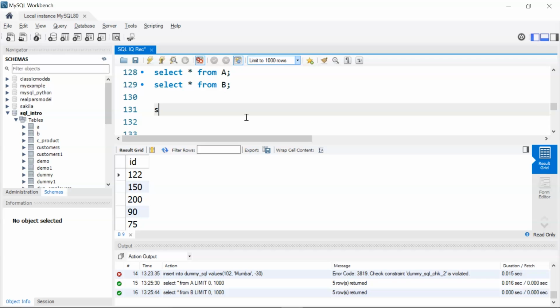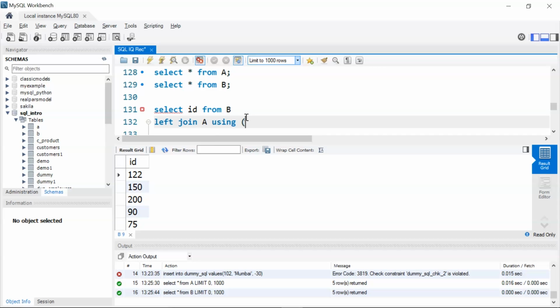So for that, I'll write select ID from table B. I'll use left join A using my ID column. This is another way to give the condition, or you can use the on operator.